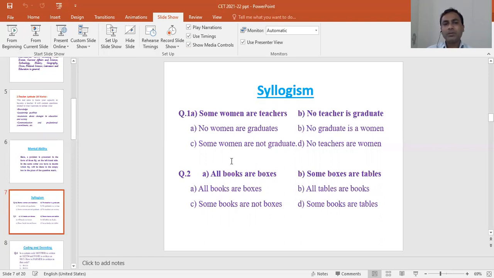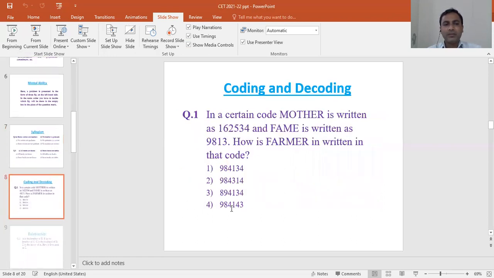Then the second question: all books are boxes, some boxes are tables. Options: all books are boxes, all tables are books; some books are not boxes; some books are tables. Here you have to identify the correct option.